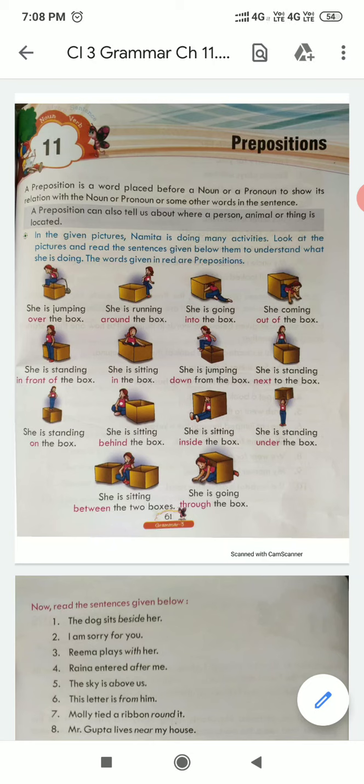So there are different words which will give you the relationship between the verb and the noun, or it will tell you the location of a person, animal or thing. Read all the examples given. Like I will take the last example. She is going through the box. Through का मतलब है आर पार जा रही है. Okay, so you can see in the picture also, going through the box. Box खाली है, box के through. She is going through the box.